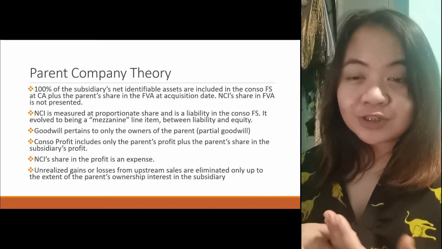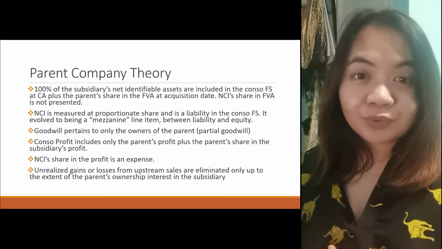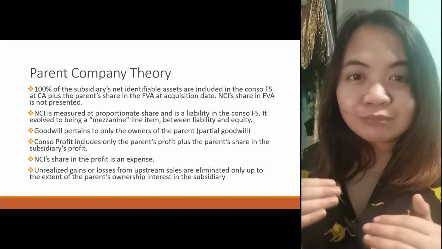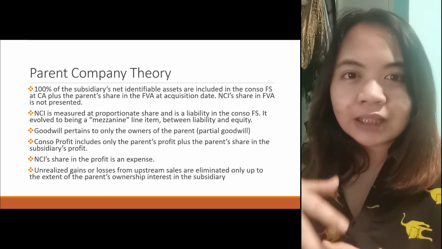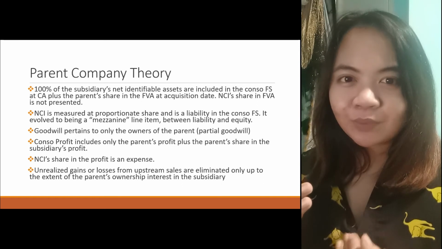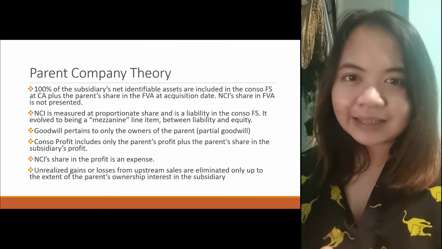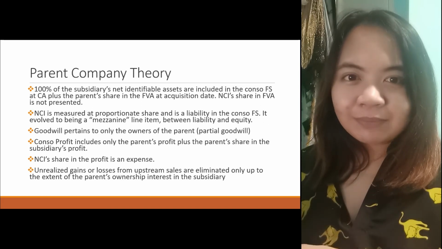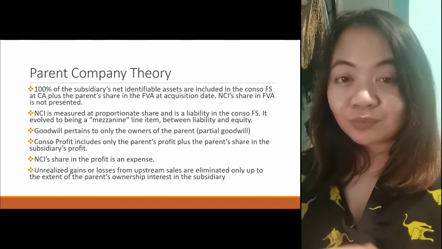It evolved throughout the years and became a mezzanine line item, in between liability and equity, but not a liability and not also an equity. NCI is just in the middle. That is the belief of the parent company theory as it evolved through time.